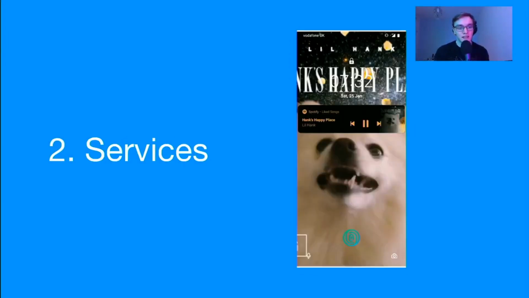Now, our next entry point is for keeping an app running in the background. So let's say you're listening to music or downloading a file off Chrome or something like that. It doesn't necessarily need a UI. It just needs to keep the app open in the background. It could be as simple as you're on a voice call on Google Duo, because everyone uses Google Duo. Let's say a Facebook Messenger video call, right? If you then close the app and go into another one, it would normally just kill the app, and your video call would go. So it'd have to start a service in the background to make sure that it keeps running.